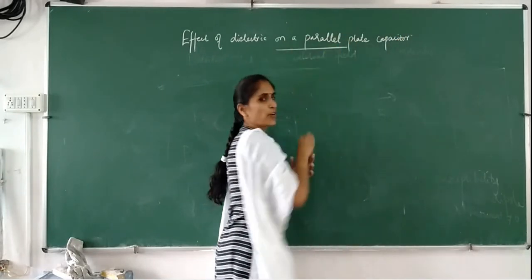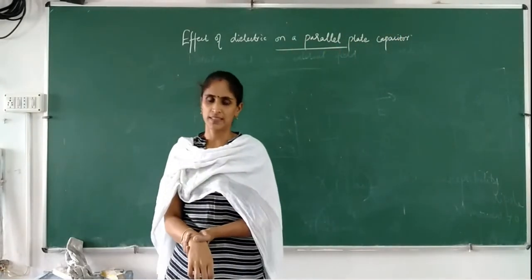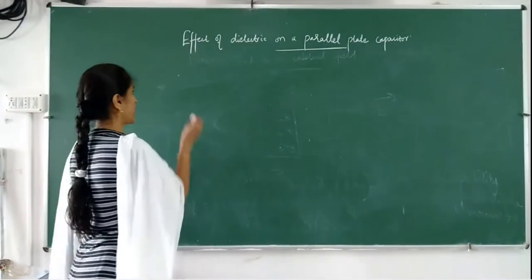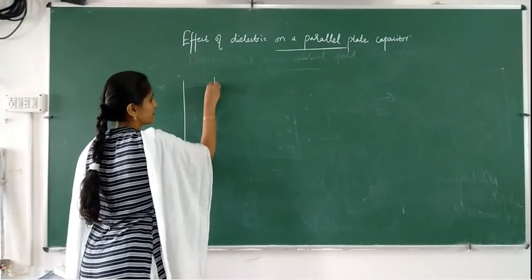Effect of dielectric on a parallel plate capacitor. So we are considering a parallel plate capacitor.